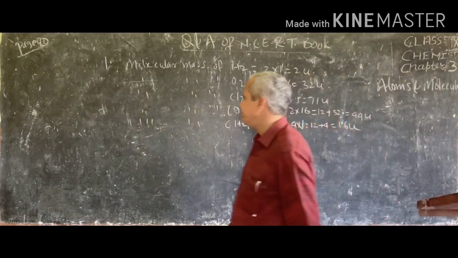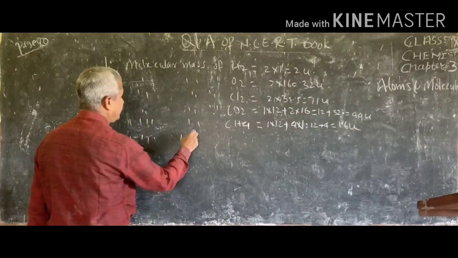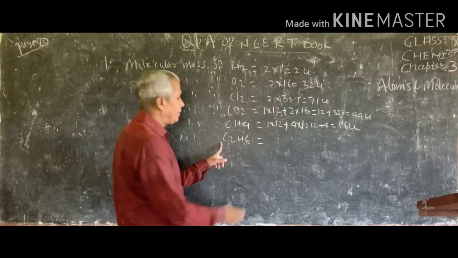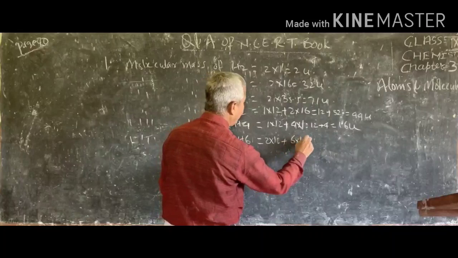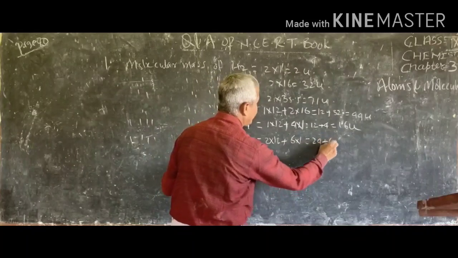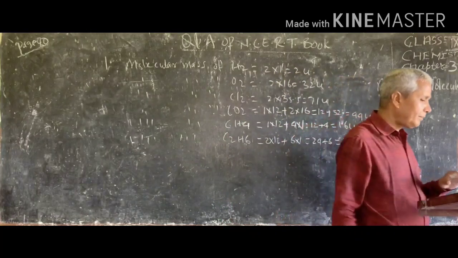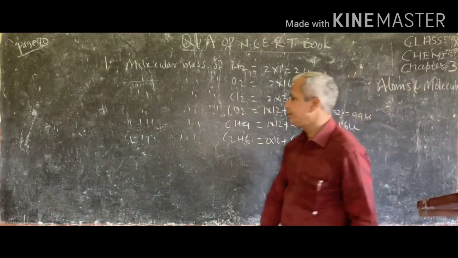Now next is C2H6, ethane. The first one was methane and the second one is ethane, C2H6. So here we have 2 atoms of carbon. So it will become 2 into 12 plus 6 into 1. So 24 plus 6, this will be 30U. Next is C2H4, ethene.